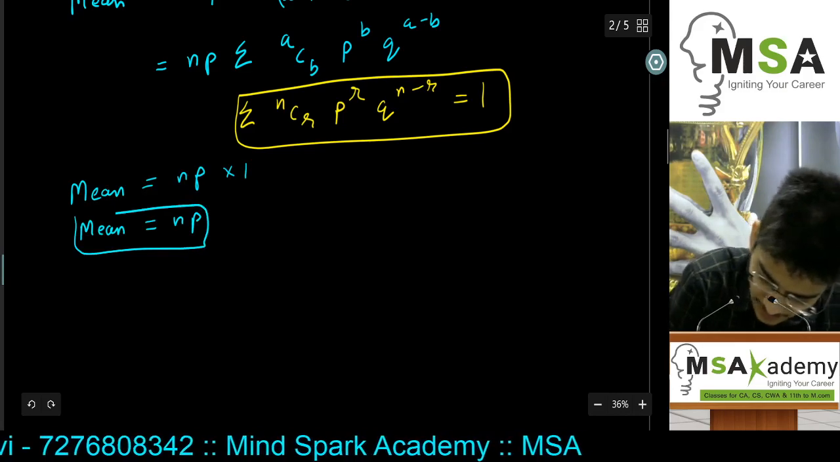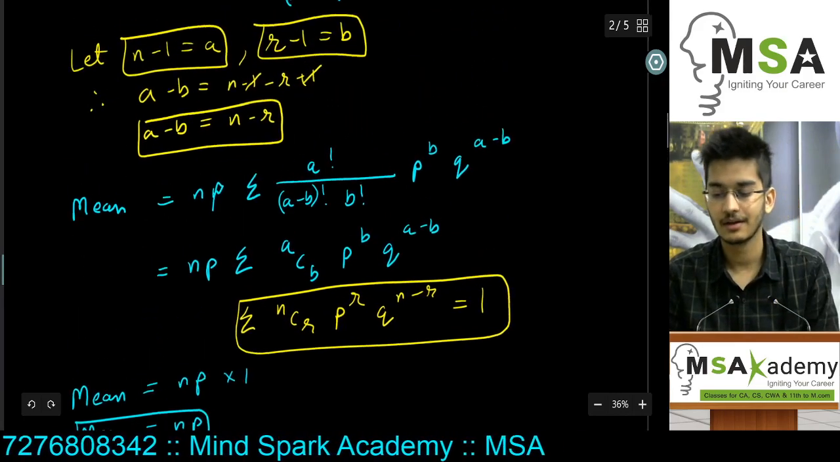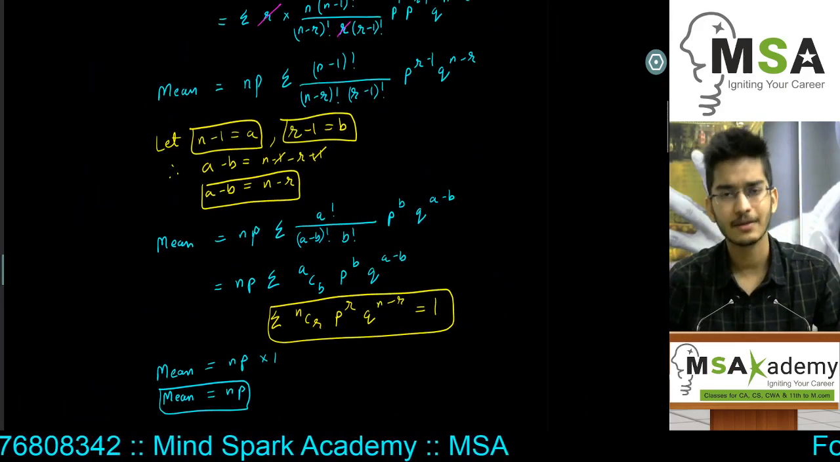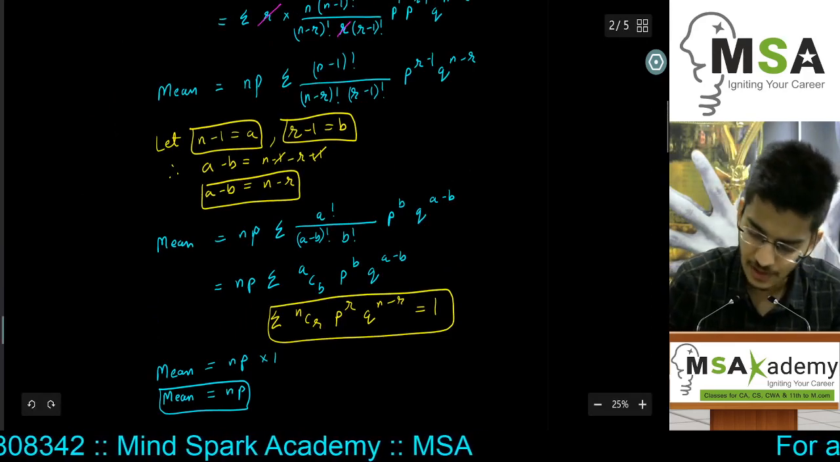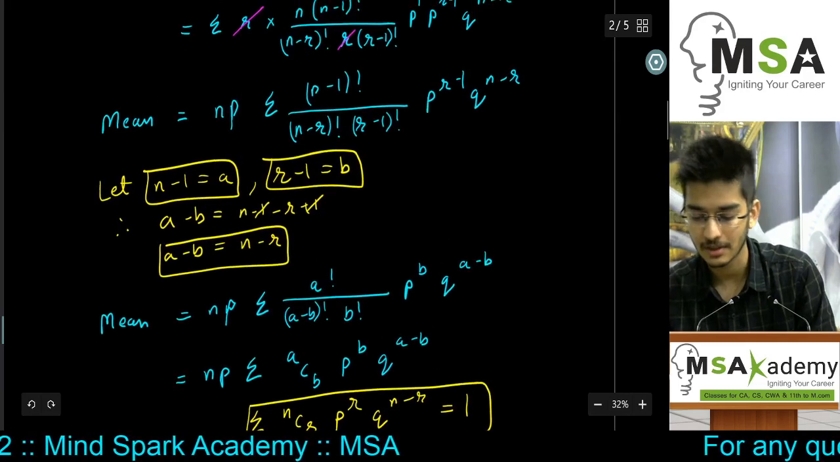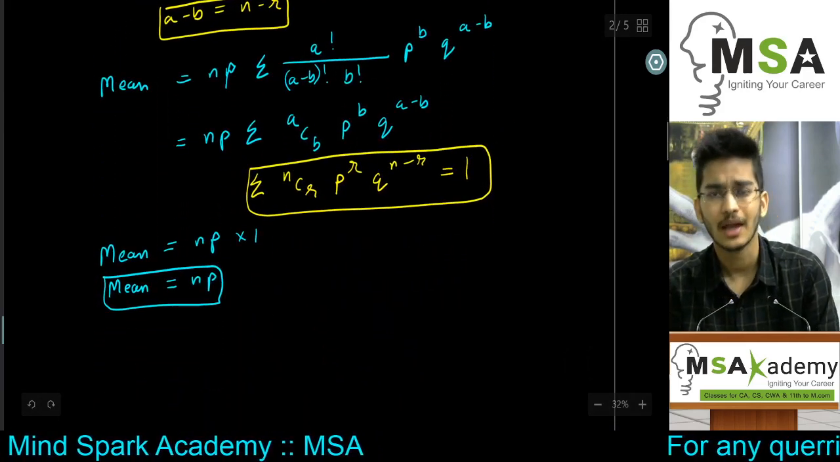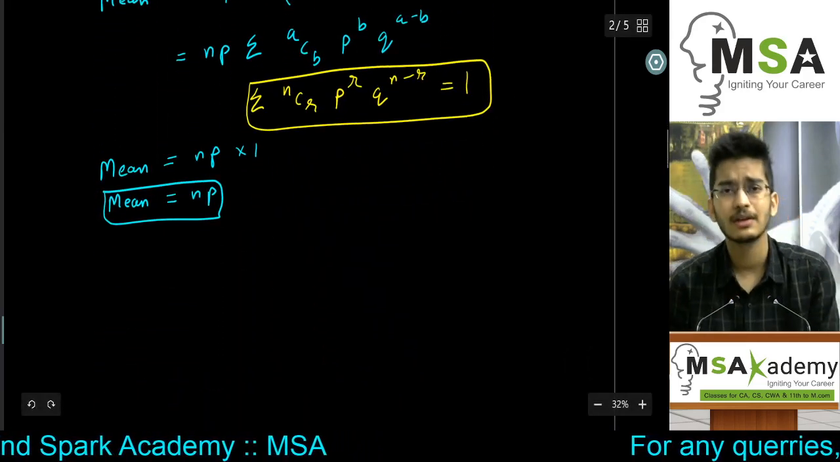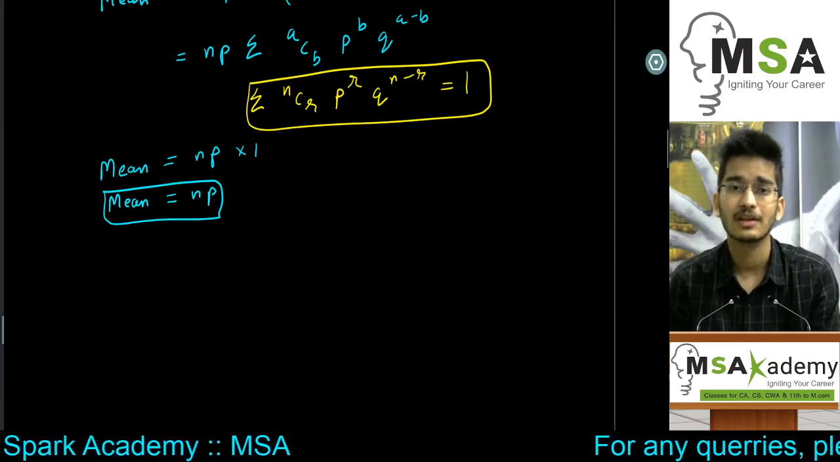So this formula is a bit on the tougher side to understand, but not that difficult. Obviously, these substitutions are a bit confusing. So if you understand these substitutions, you should be able to interpret the formula of mean, which is equal to np. Also, it is very easy to interpret this formula in a general sense.